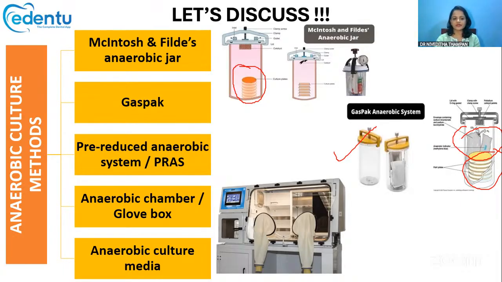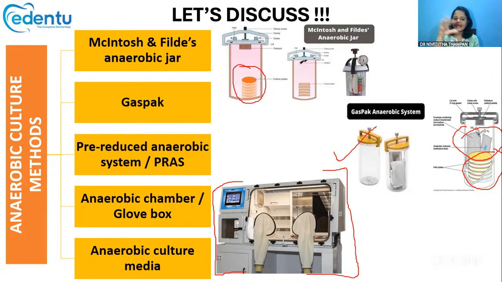And then we have the anaerobic chamber or glove box like this. This is the anaerobic chamber or glove box. It is an airtight, glass-fronted cabinet that is supplied with lots of inert gas. Inert gas means gas that is chemically non-reactive and stable, which does not undergo chemical reactions readily.